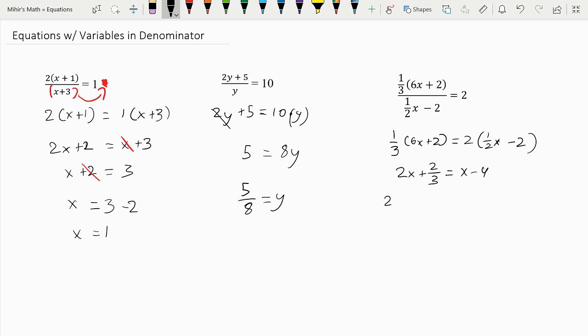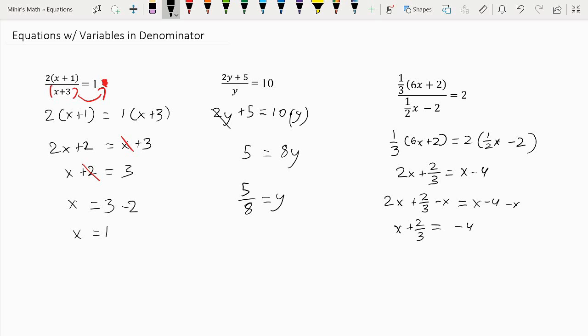So you get 2x plus 2/3 minus x is equal to x minus 4 minus x. That means x plus 2/3 is equal to -4.